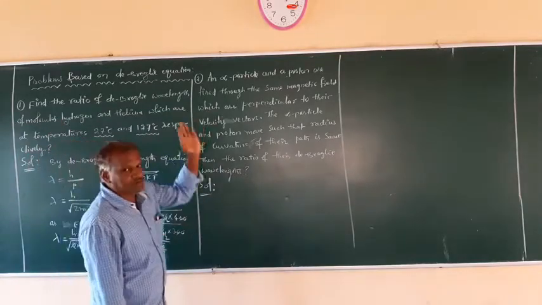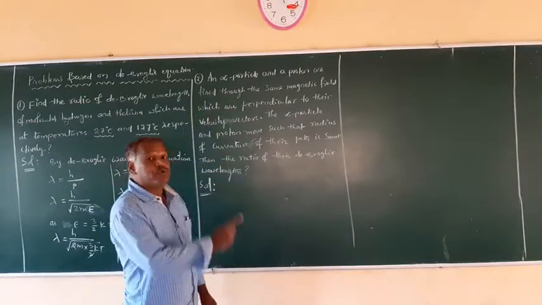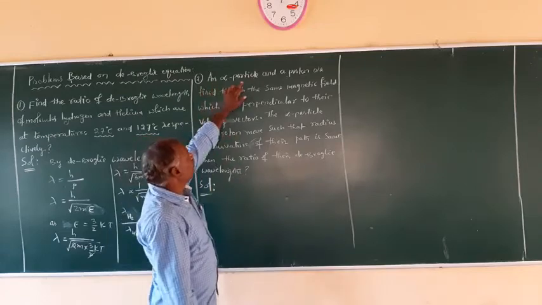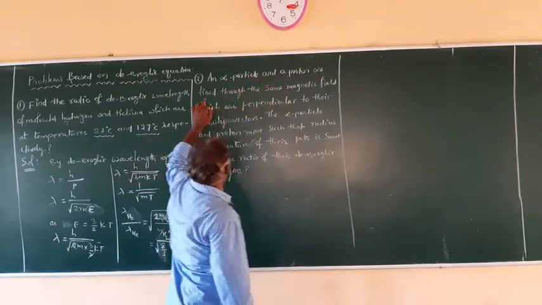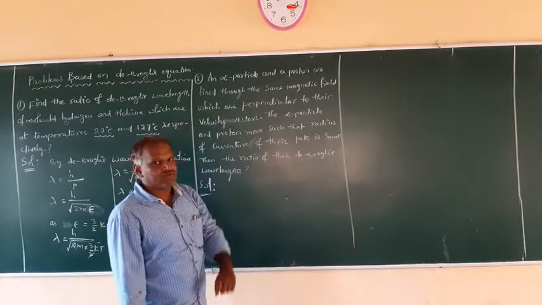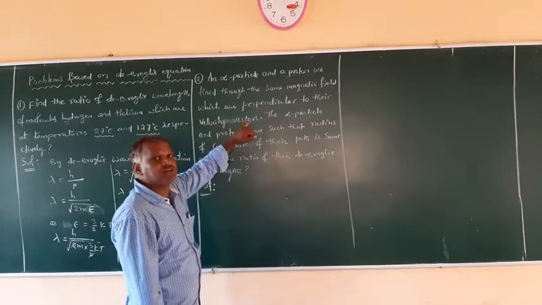And coming to the second one. Here, an alpha particle and proton, not the hydrogen, it is proton. An alpha particle and a proton are fired through the same magnetic field, which is perpendicular to their velocity vectors.